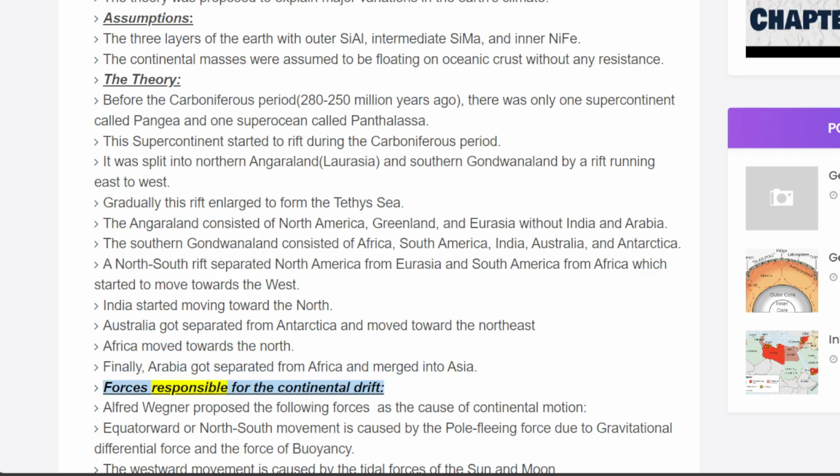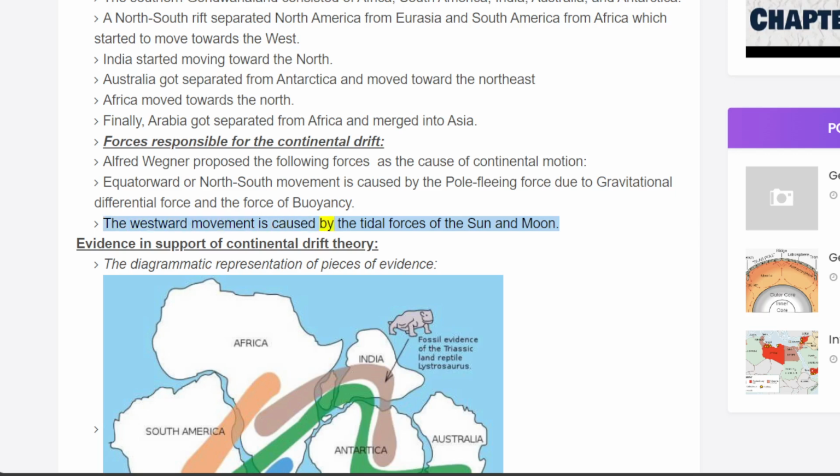Forces responsible for the continental drift. Alfred Wegener proposed the following forces as the cause of continental motion. Equatorward or north-south movement is caused by the pole-fleeing force due to gravitational differential force and the force of buoyancy. The westward movement is caused by the tidal forces of the sun and moon.